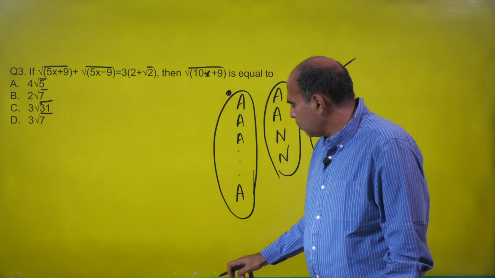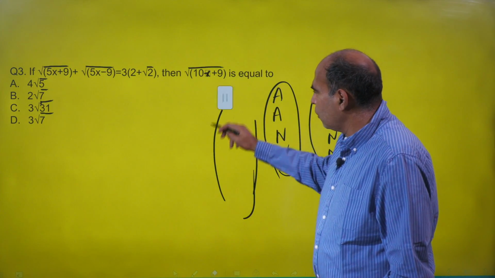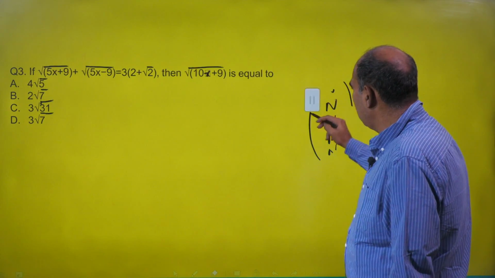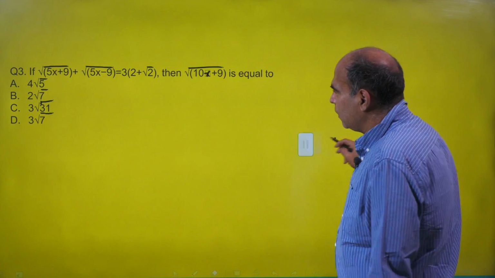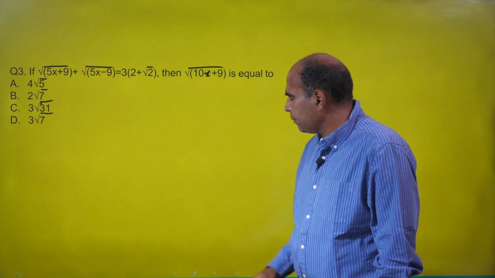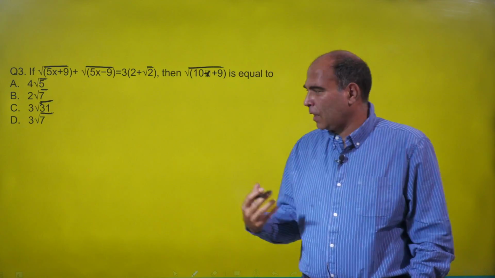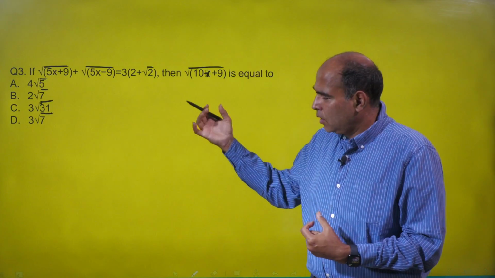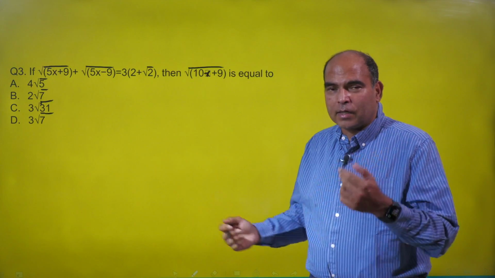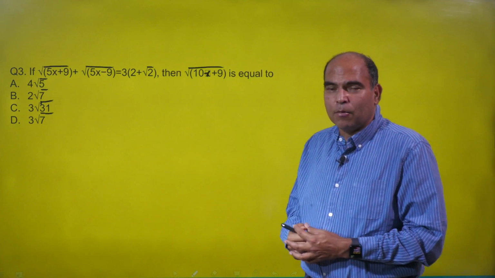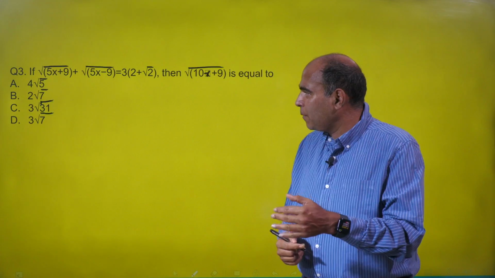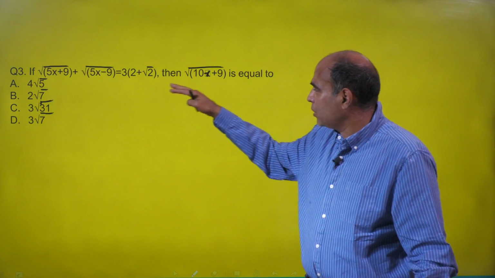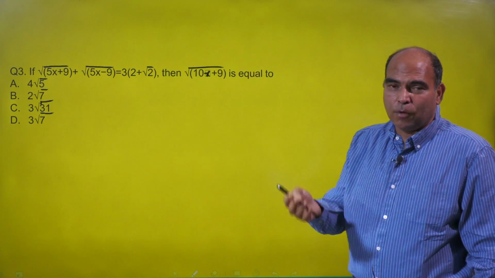And why I'm telling you this is because in this question, if you go algebraic, you're going to get stuck badly, because it's a very, very long solution. I'm sure if you read on the net, you will find how mathematically you can solve this. But why I would not advocate that approach is that the mathematics is so long that if you just start copying the solution, it will take 3 minutes to copy, and the chances that you'll be able to think through every point and get the value of under root 10x plus 9 through the algebraic transformation of this expression is going to be almost impossible.